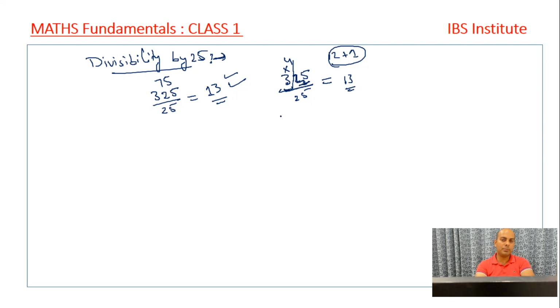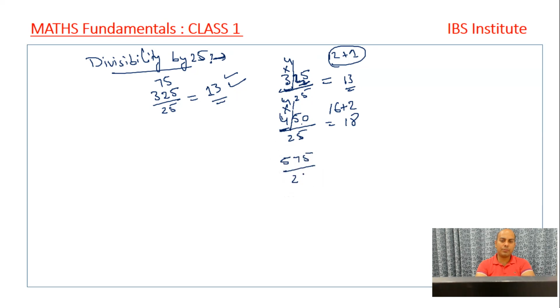I take one more example. Say it is 450 divided by 25. What do we apply here? We separate the last two digits, and we multiply the remaining digits by 4. 4 into 4 is 16, and this 50 came from the 2. 16 plus 2, the answer is 18. Let's discuss a few more examples so that things become easy for you.